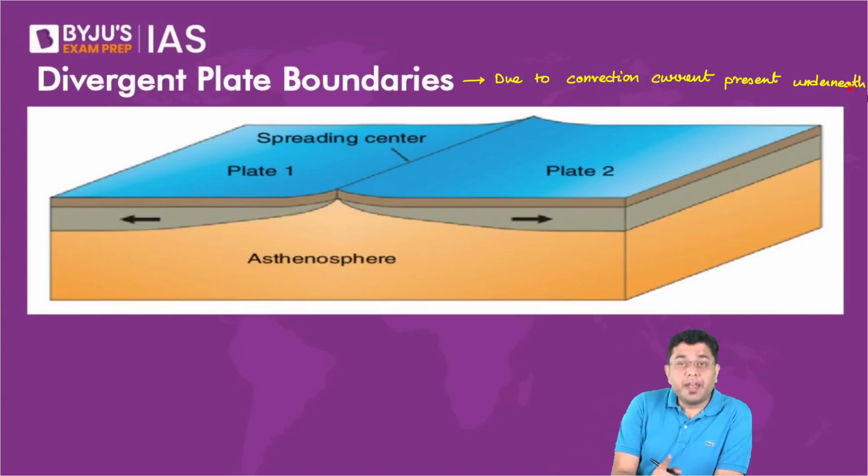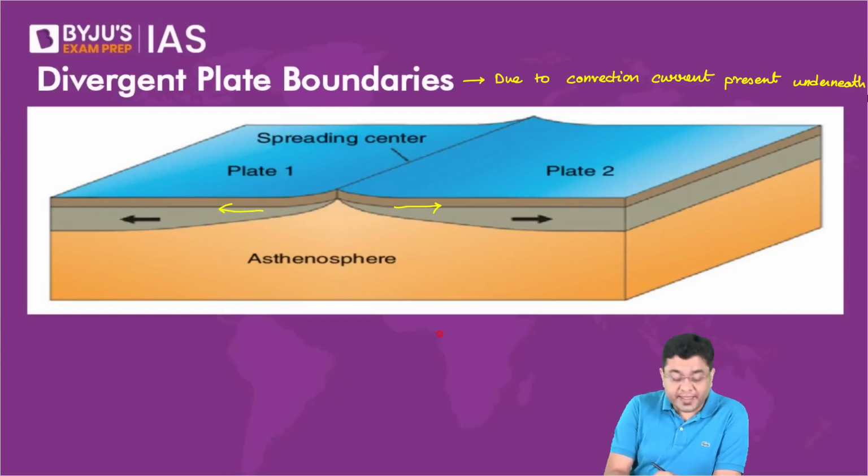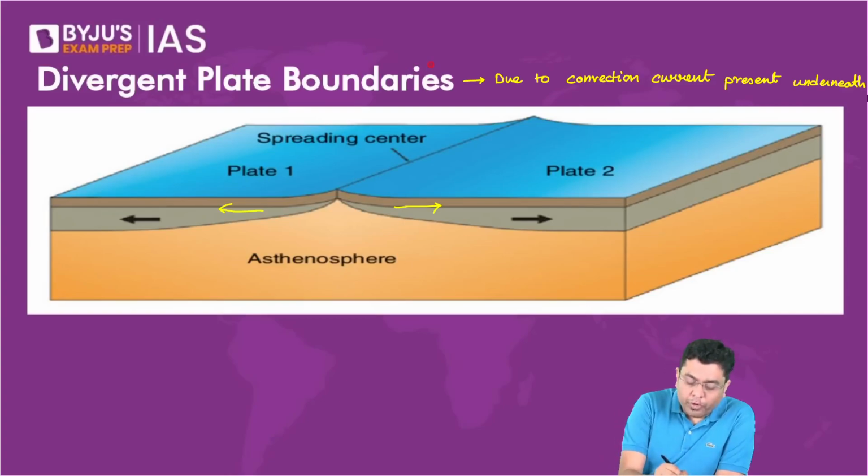Now, whenever you have a divergent plate boundary, the existing plates are pushed aside and newer crust is created in between. So that is why it is also referred to as a constructive plate margin.